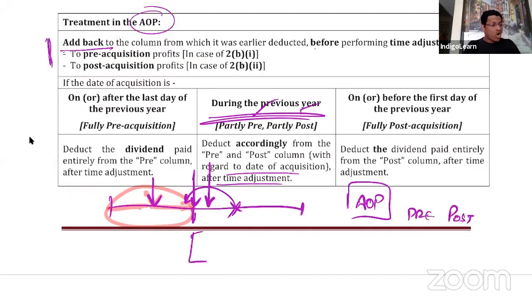Then, if it is on or before the first day of the previous financial year, now let's talk about a completely different scenario.